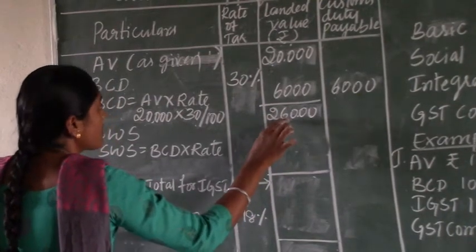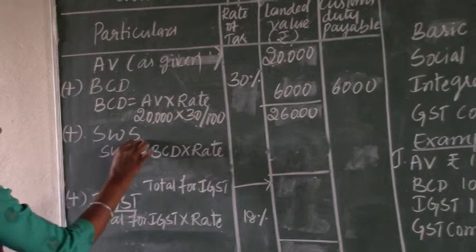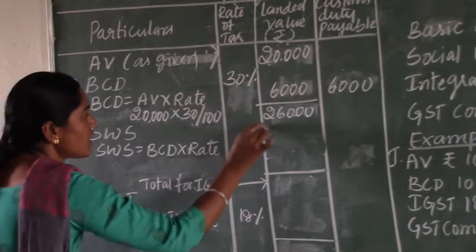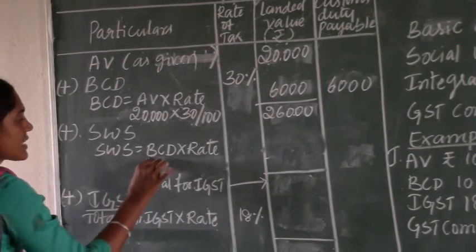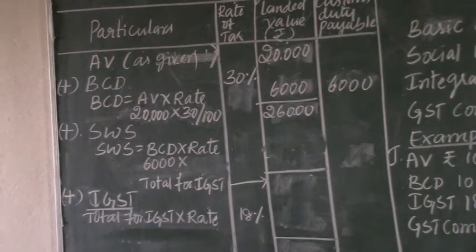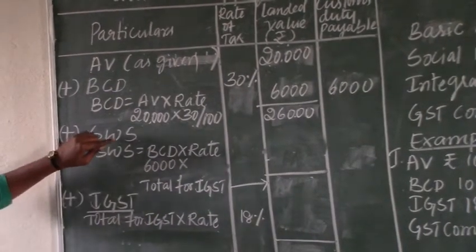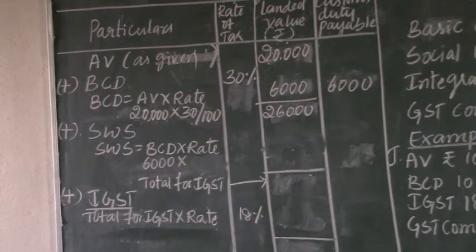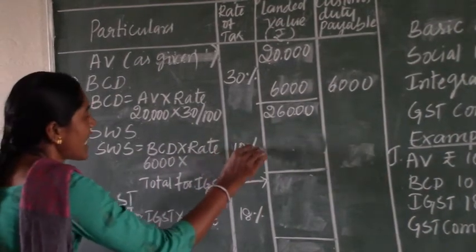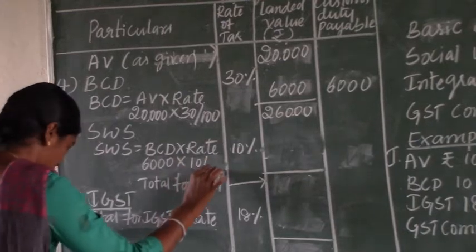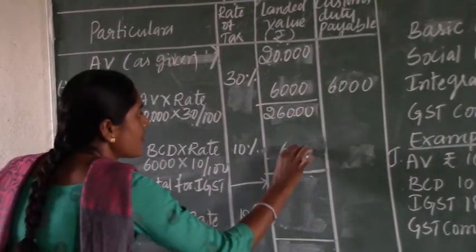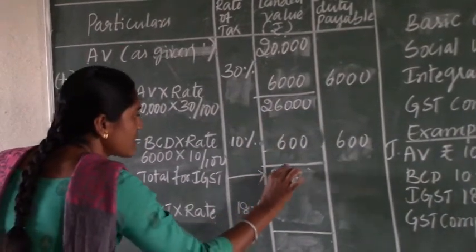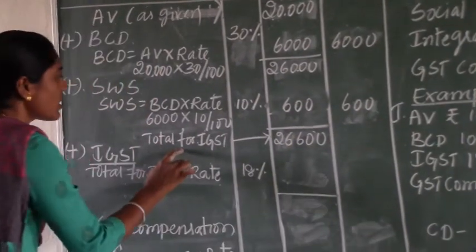See, on that 26,000 again we need to calculate social welfare surcharge. Social welfare surcharge is always calculated on the BCD. It is not calculated on the total value. BCD calculated is 6,000. In the second case also there is no information regarding the social welfare surcharge, but it is a compulsory tax calculated on the BCD, at the standard rate of 10%. So 6,000 into 10% is 600. We write that in both amount columns. So 26,000 plus 600, 26,600. That will be the total for IGST.